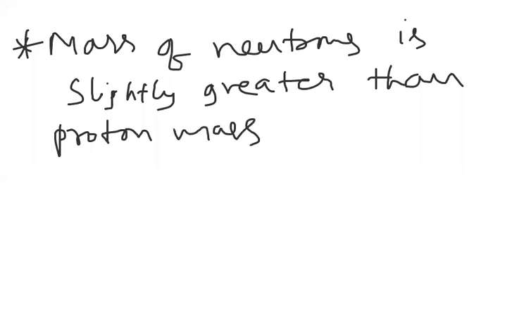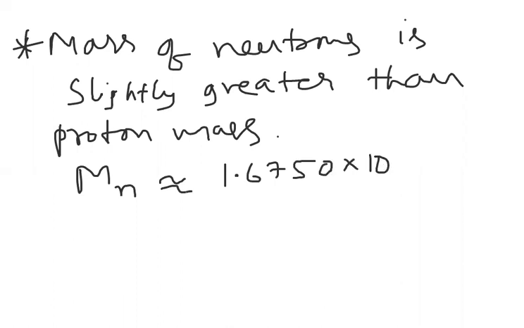The mass of a neutron is nearly equal to 1.650 into 10 to the power of minus 27 kg.